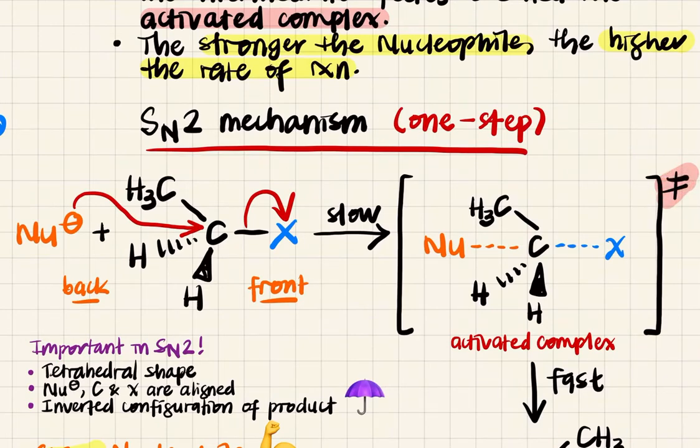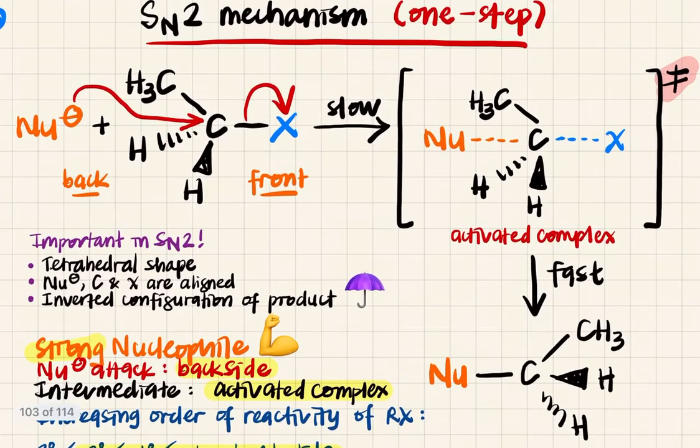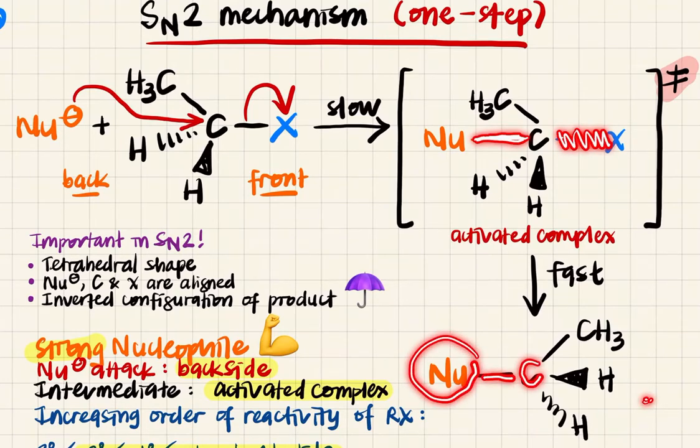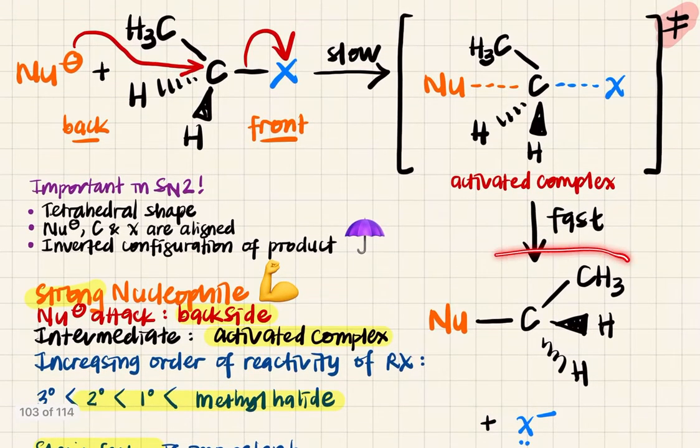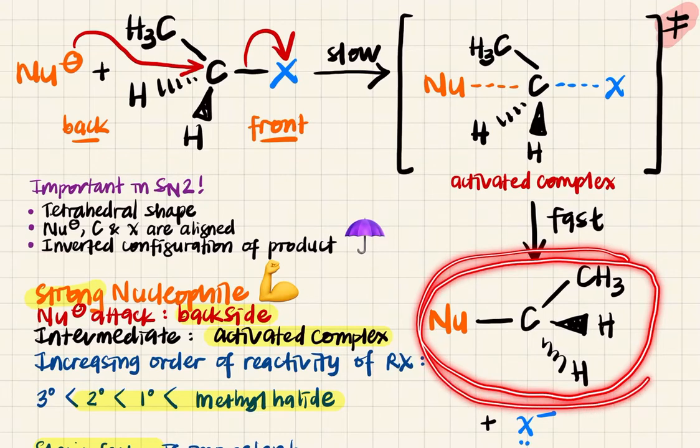Right. So what's going to happen next is, okay, dari sini kita akan dapat produk kita. This bond will form. Nucleophile dengan carbon ni punya bond akan form, and this bond will break. Okay, so kita pun dapat nucleophile bond dengan carbon and no more X. So X tinggal kat sini, dia jadi leaving group dah. Okay, so here what you have to notice is that this product, okay, dia punya configuration, dia punya kedudukan is inverted. Okay, dah terbalik.